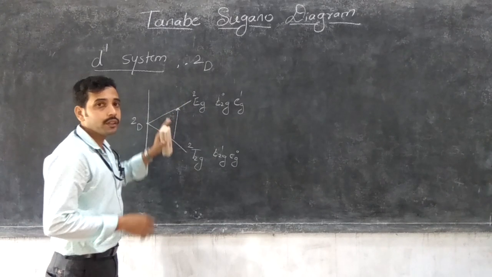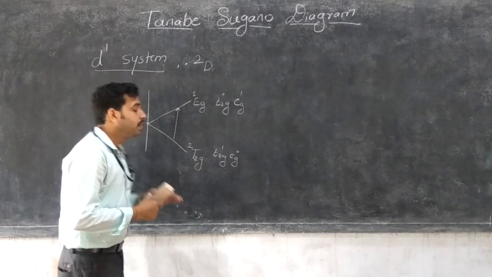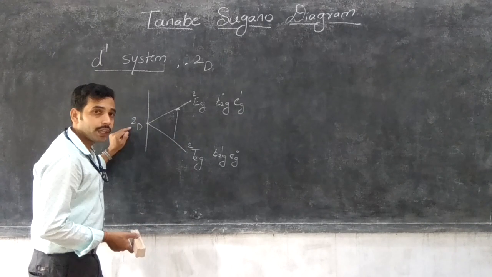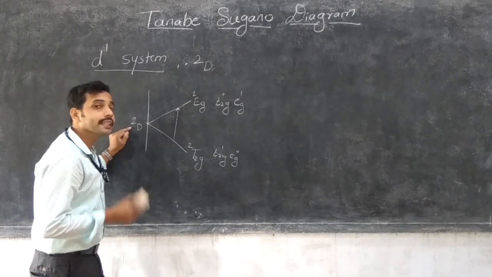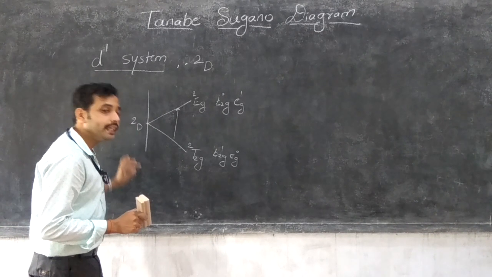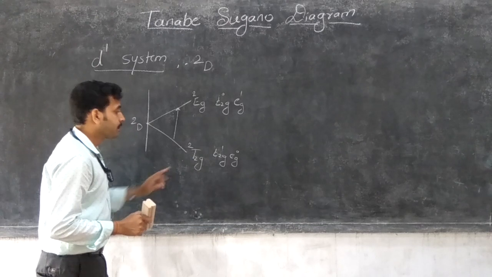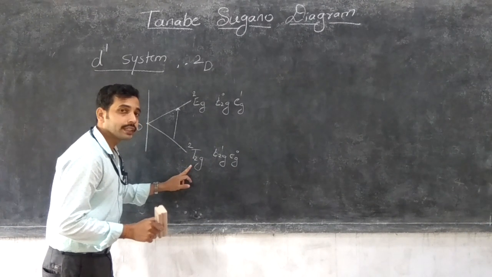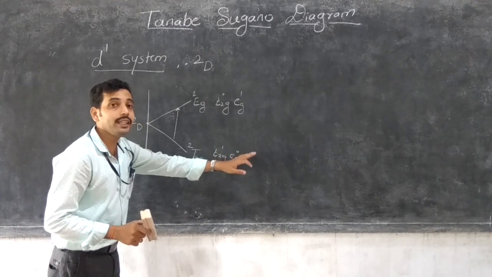We just compare the Orgel with the Tanabe-Sugano diagram. In the Tanabe-Sugano diagram, the lowest spectroscopic notation is considered as the ground state. Means here there is only one term. That's why 2D is considered as the ground energy. And here the term 2T2G, the lowest energy, is considered as the zero energy level.